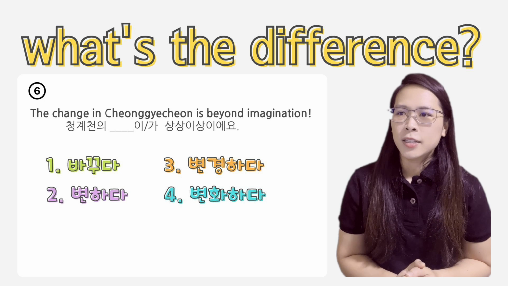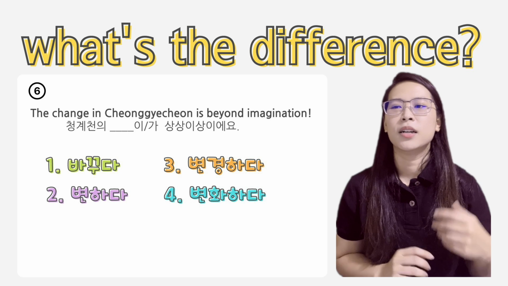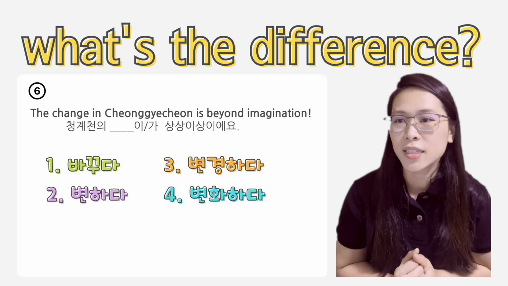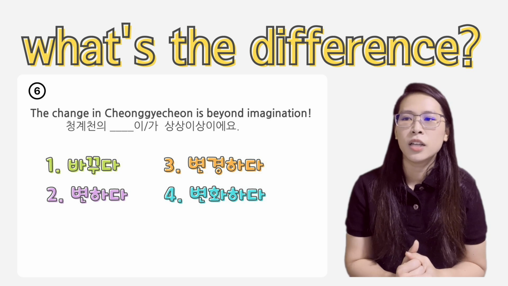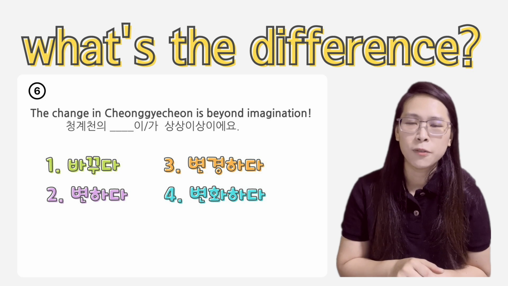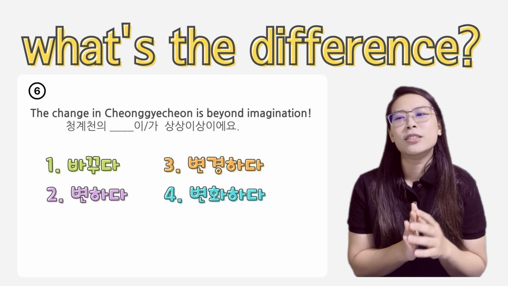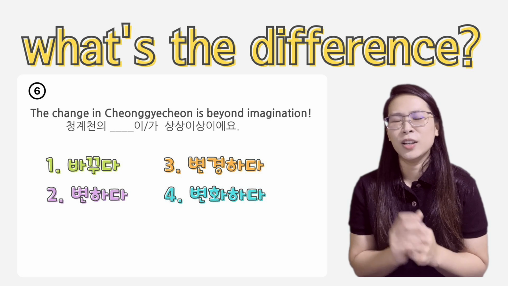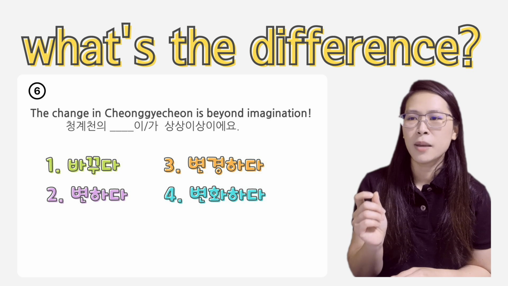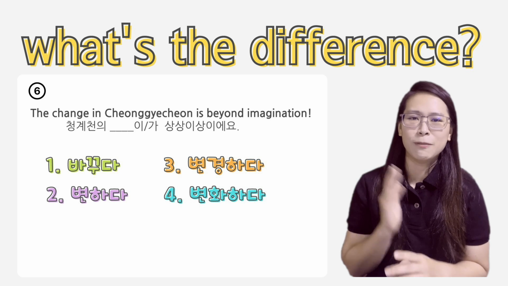Alright, number 6. So the change in 청계천 is beyond imagination. 청계천의 blah 상상 이상이에요. 상상 is your imagination, 想象. 이상 is and above. 예, 상상 이상이에요. 그래서 청계천에 in this case 이가, so that's a hint that is supposed to be a noun. Okay, so therefore 바꾸다 is out, right? 바꾸다 is a verb. You can change it to a noun, but yeah, on its own, it's a verb. Okay, you can't just say 청계천에 바꾸가 상상이요. 안 돼요. Okay, so 바꾸다 it's a verb, it's not a noun.